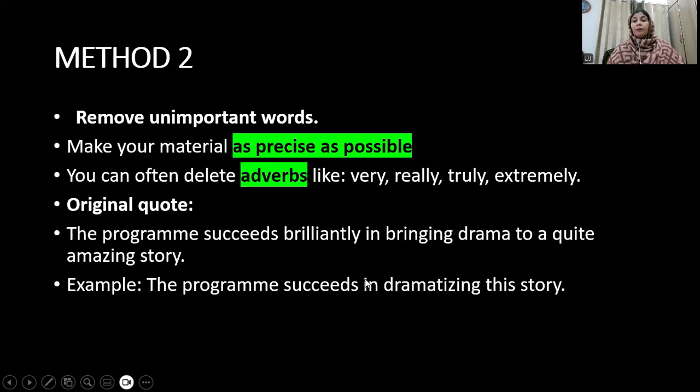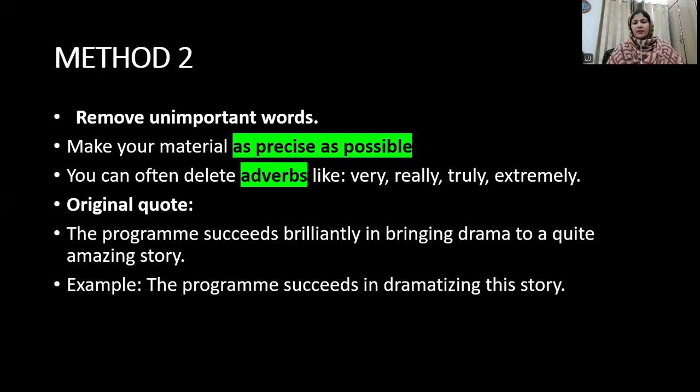Let's look at some more techniques of doing paraphrasing. This is the second method, which is to remove unimportant words. What are the unimportant words? Elaborative words which explain things with the help of adverbs, with the help of examples. Sometimes you can delete adverbs like very, really, truly, extremely. The example is shared before you.